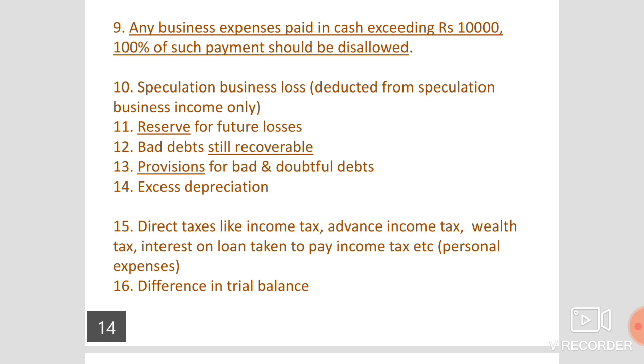There will be no difference in the trial balance. But since some mistakes are going to happen in the maintenance of the accounts, there will be a difference in the trial balance, and the difference in the trial balance you will show on the debit side of the P&L account, and that is treated as inadmissible.